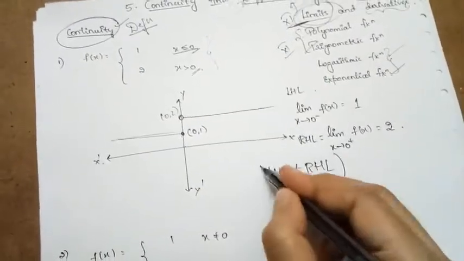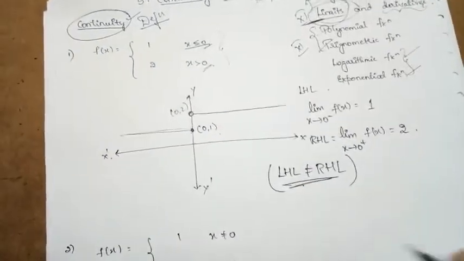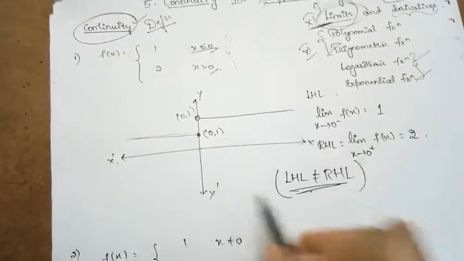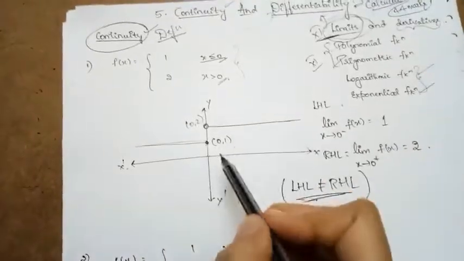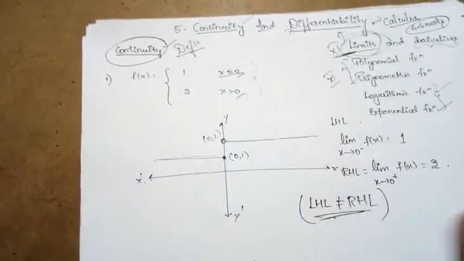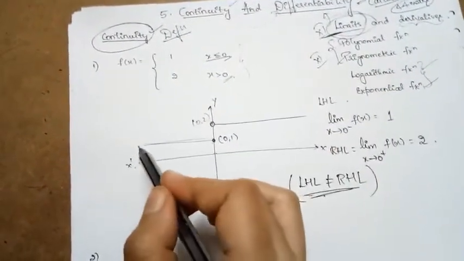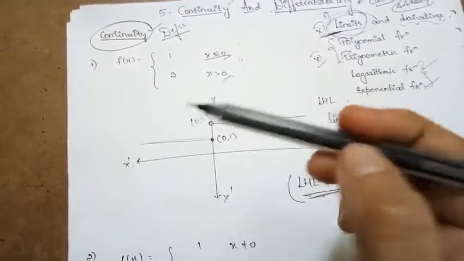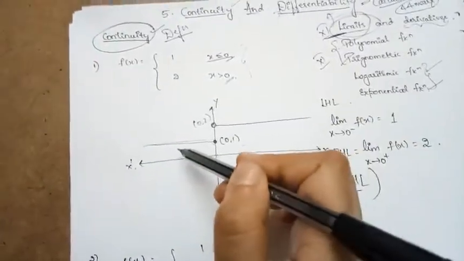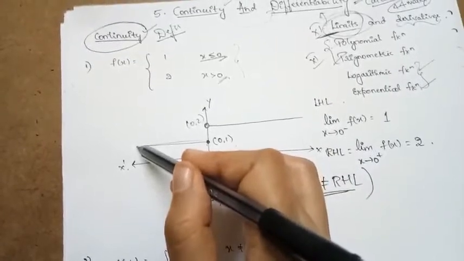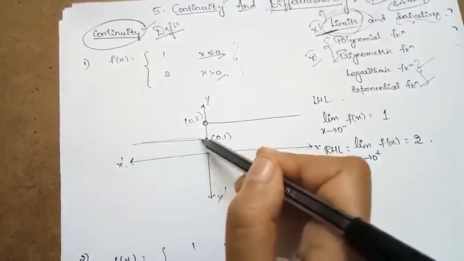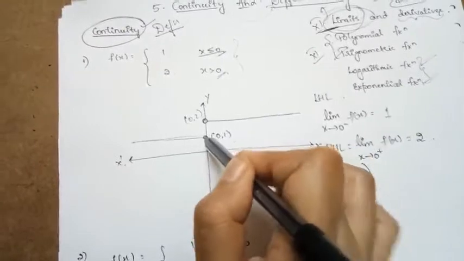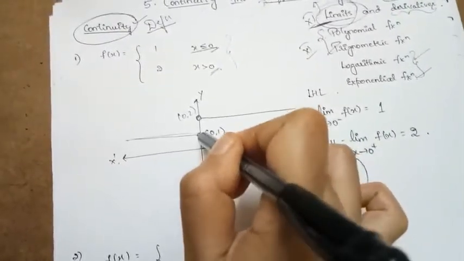So from the first example you can see one concept clearly: both the left hand limit and the right hand limit are not the same. Another thing you can observe here is the word continuity. Continuity means continuous. So whether you can draw this graph without lifting your pen or pencil from the sheet of paper. While I am drawing this graph, I can draw from here to here continuously without lifting the pen.